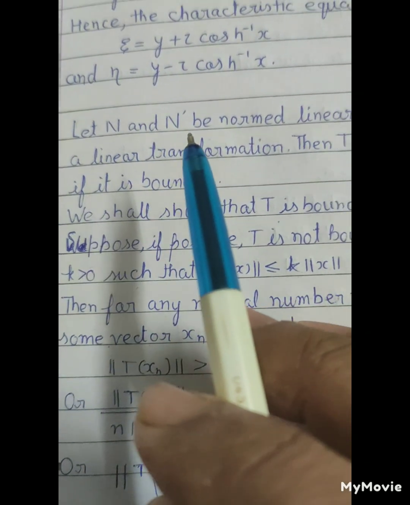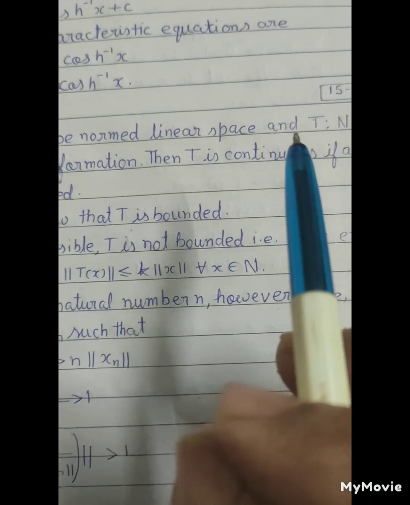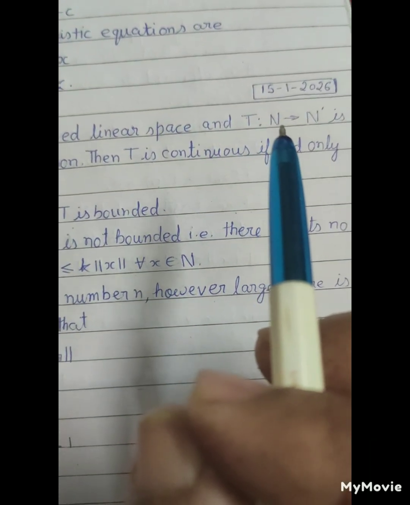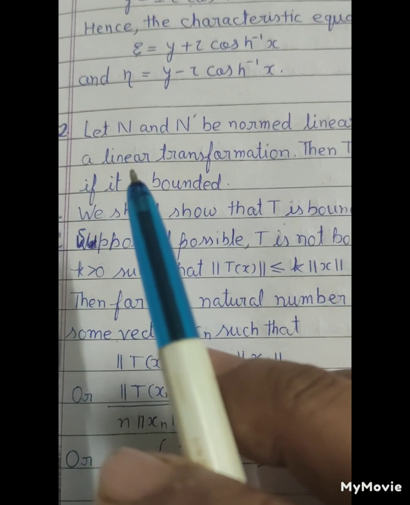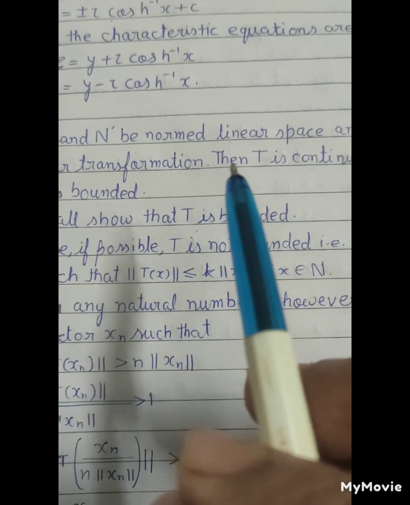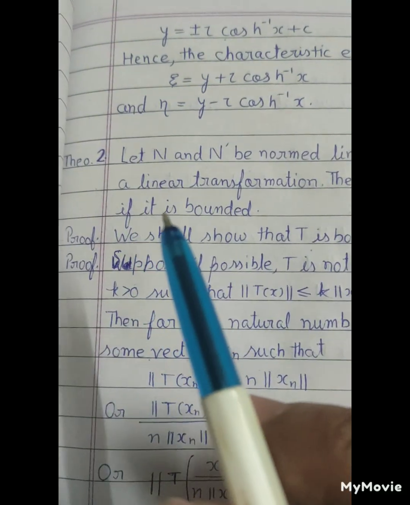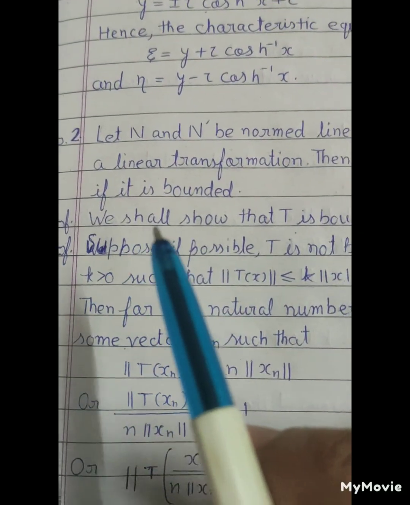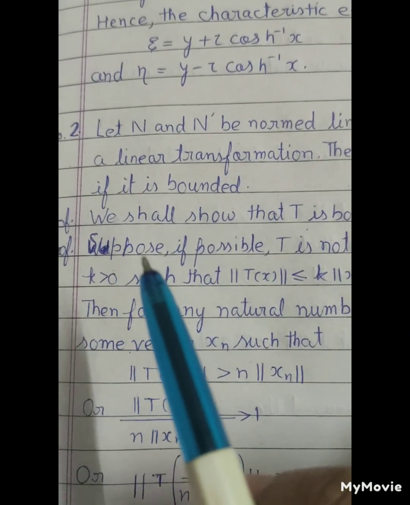Theorem: Let N and N' be normed linear spaces and T: N → N' a linear transformation. Then T is continuous if and only if it is bounded. Now proof: we shall show that T is bounded.